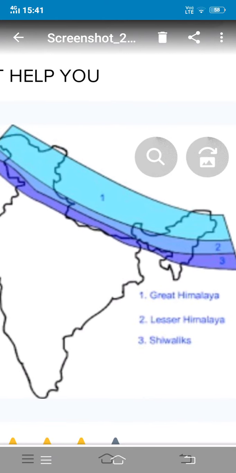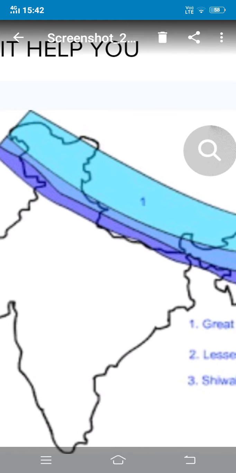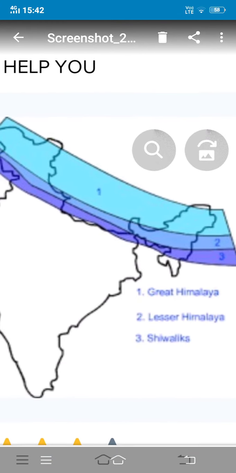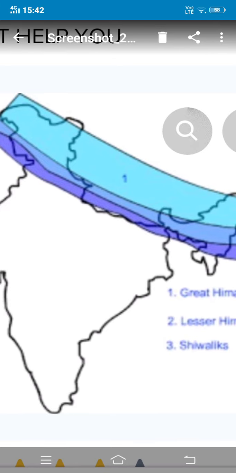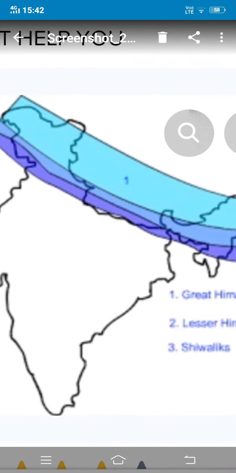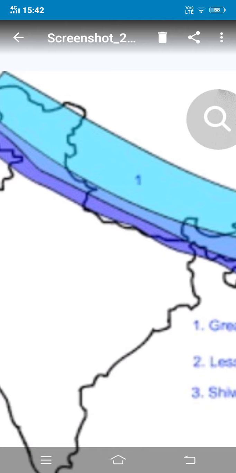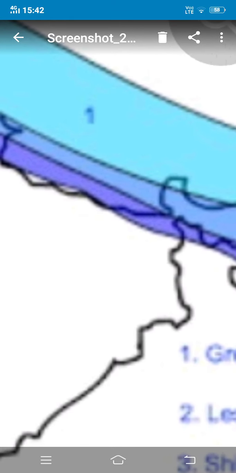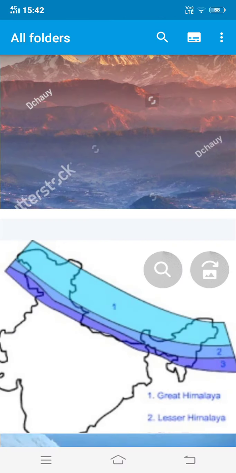So I hope this is clear what is Greater Himalayas and why they are called Greater and why they are even called Himadri. Now let us move to south of this Greater Himalayas or the Himadri range. Now you can guess which is the range south of the Greater Himalayas. Yes, exactly. The Lesser Himalayas. Even they are called Himachal range or Lesser Himalayas.